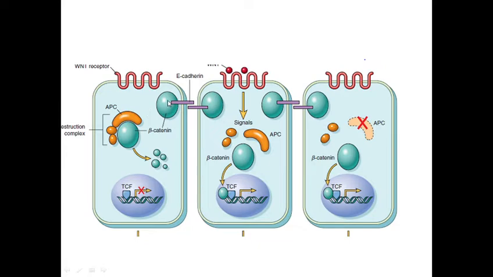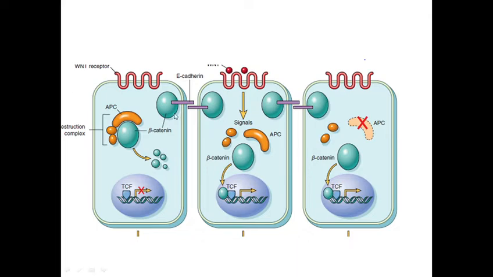This beta-catenin is found in association with E-cadherin as well as in the cytoplasm. This E-cadherin holds the cells together. Suppose E-cadherin is lost, cells lose association between each other. This E-cadherin loss is found in diffuse gastric carcinoma, invasive lobular carcinoma, etc., where the cells are diffusely arranged.